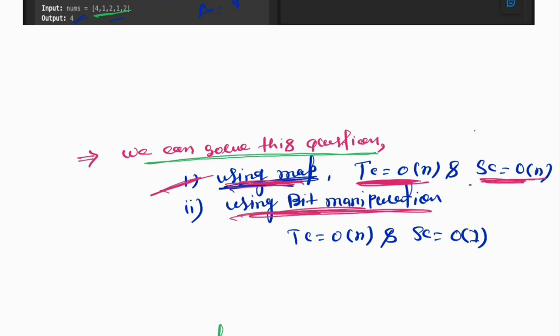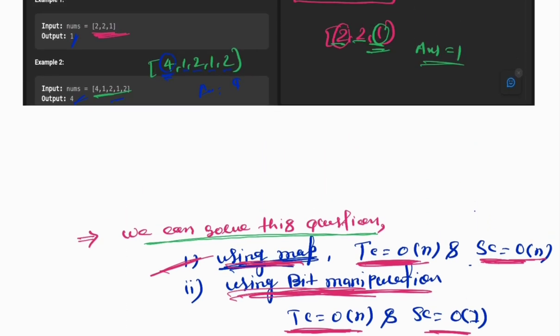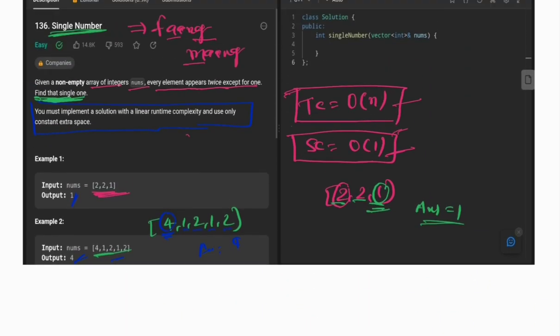But using bit manipulation, our time complexity is O(n) and space is O(1). This matches the criteria that the question has given us. Now the TC is O(n) and the SC is O(1).